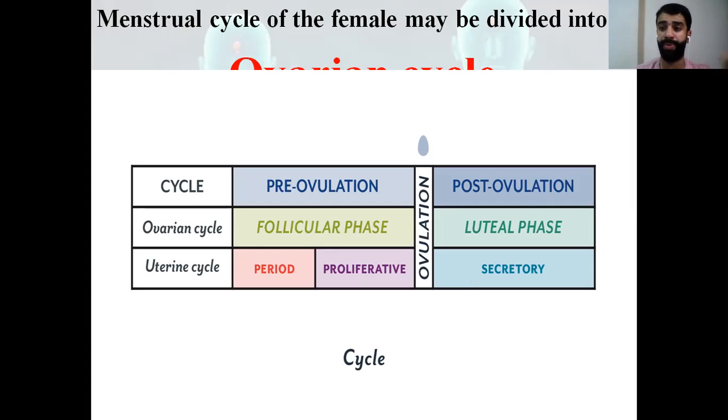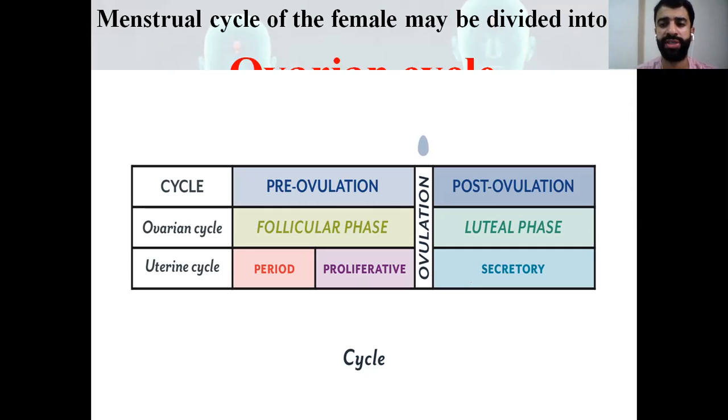Pre-ovulation is divided into the period of the menses, where the bleeding occurs in the female, and also the proliferative phase. And the post-ovulatory phase is called the secretory phase. So this is the division of the menstrual cycle.